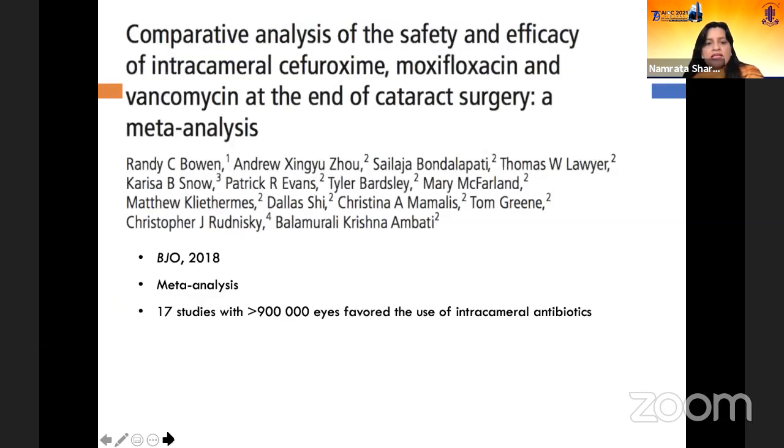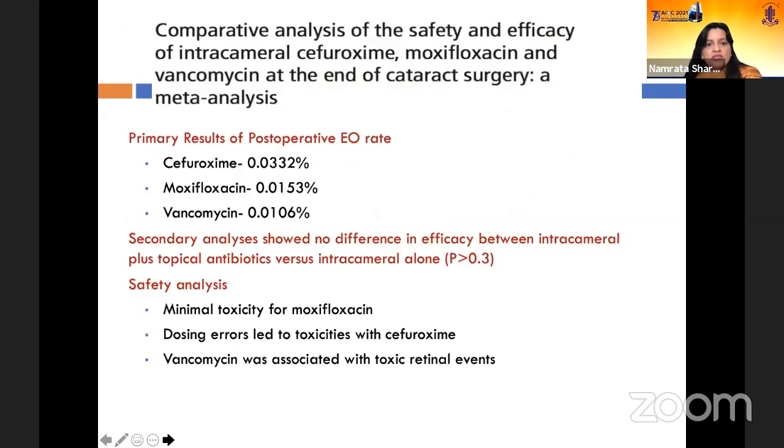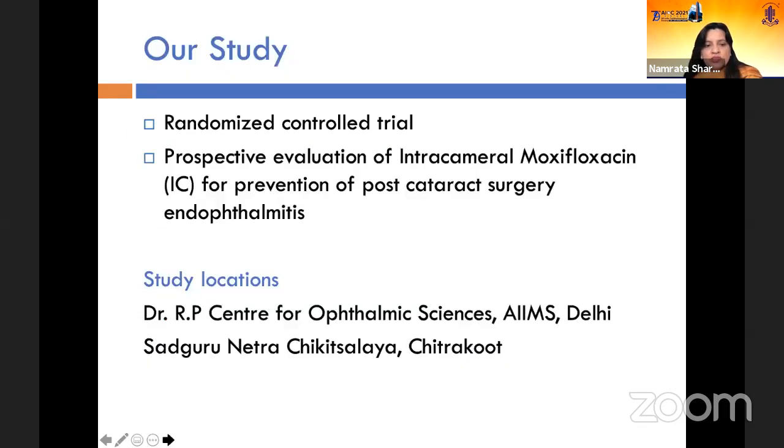Now, this study did a meta-analysis between cefuroxime, moxifloxacin, and vancomycin for cataract surgery, and there were 17 studies included in this. And they showed that the endophthalmitis rate did decrease, and there was no difference in efficacy between intracameral plus topical antibiotics versus intracameral alone. So from the safety point of view, it should be given because there are no toxicity issues at all.